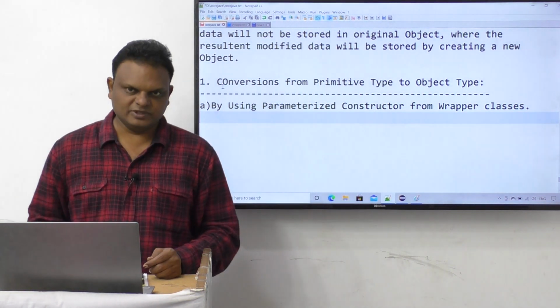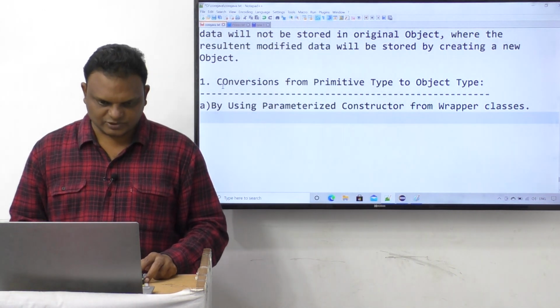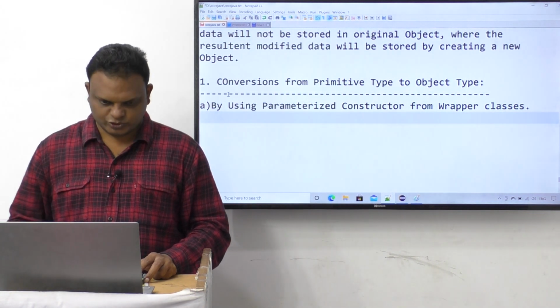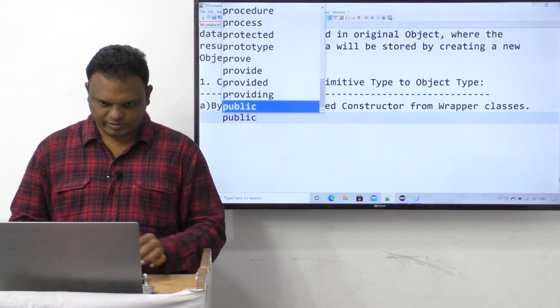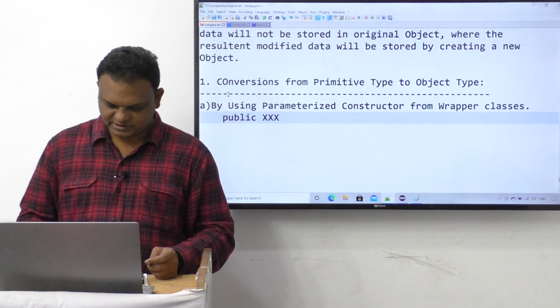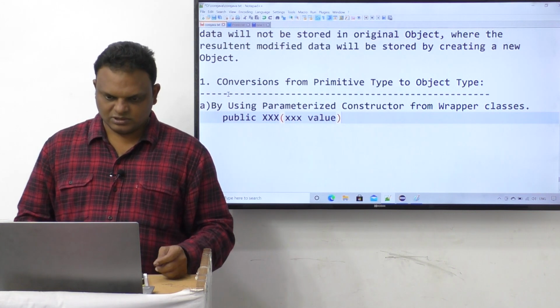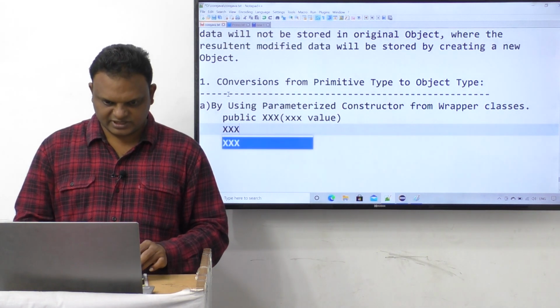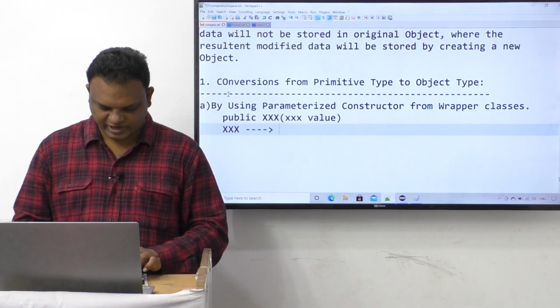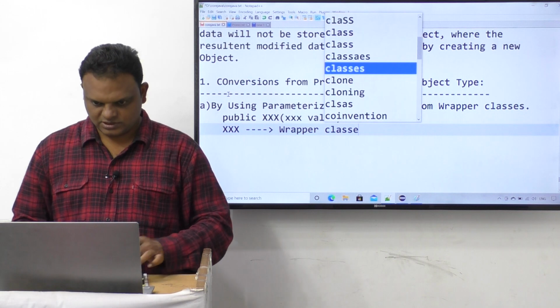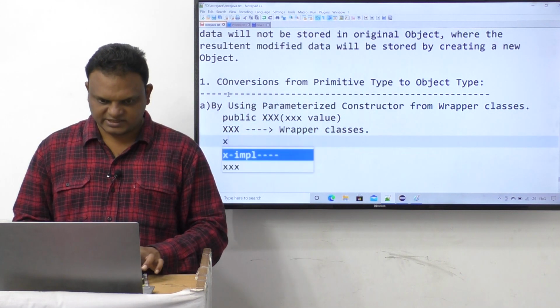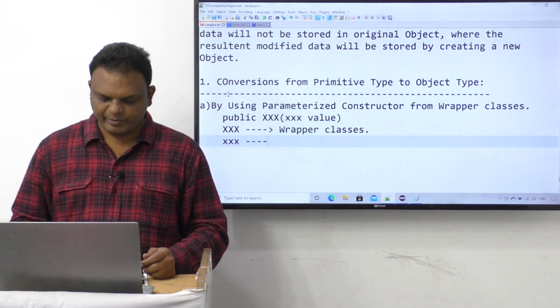Let's observe this clearly. For example, public XXX of small xxx value. The capital XXX are wrapper classes, and small xxx are primitive values.